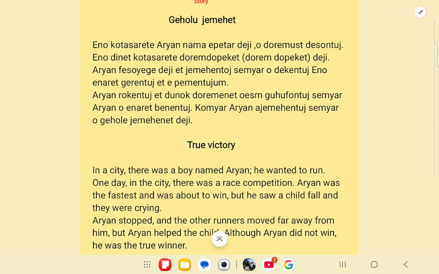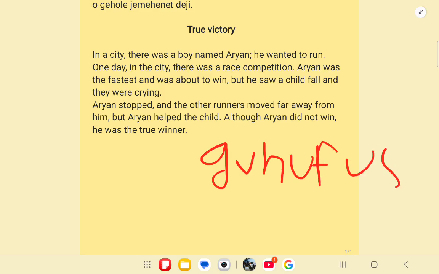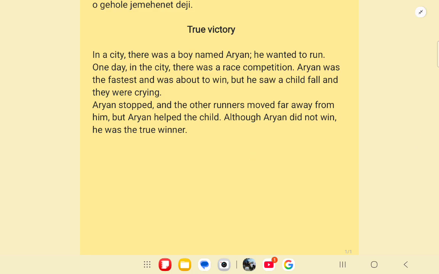Okay, so that's why oesma is used. Guhu fontuj means to pass away. Like the other runners passed Aryan. So here guhu fontuj is used. The infinitive form of guhu fontuj is guhu fust. Then we drop the ust suffix and conjugate the verb.